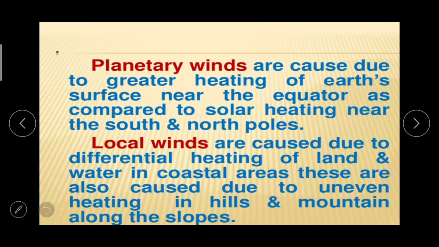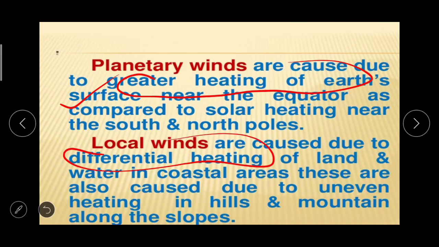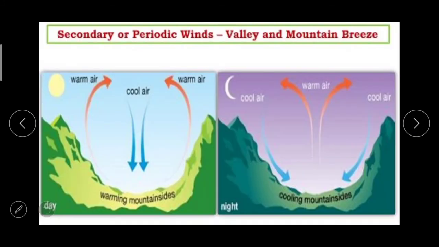Planetary winds are caused due to the greater heating of Earth's surface near the equator as compared to solar heating near the south and north poles. And local winds are caused due to differential heating of land and water in coastal areas. These are also caused due to uneven heating in hills and mountains along the slopes. This is the basic difference between the planetary winds and the local winds.